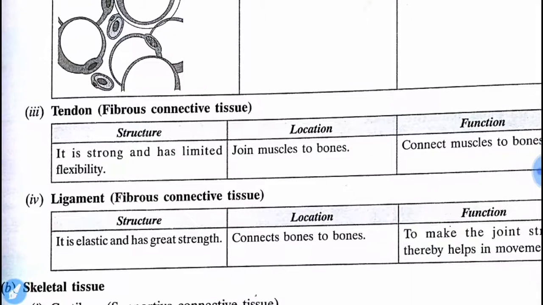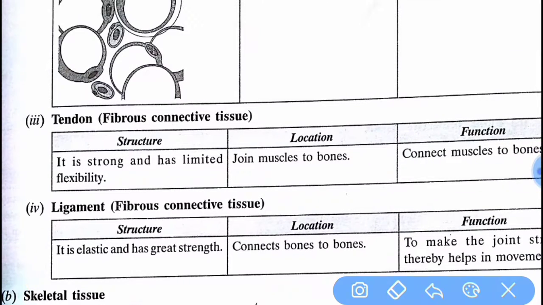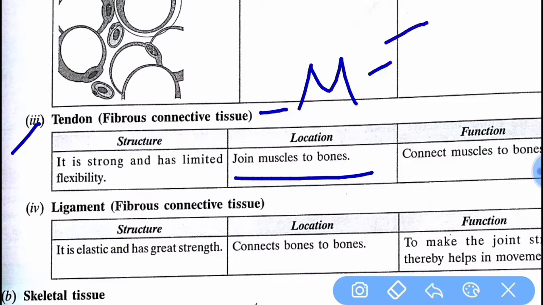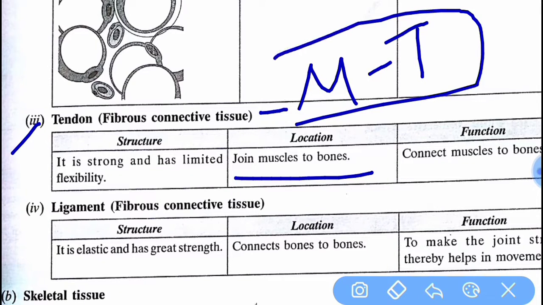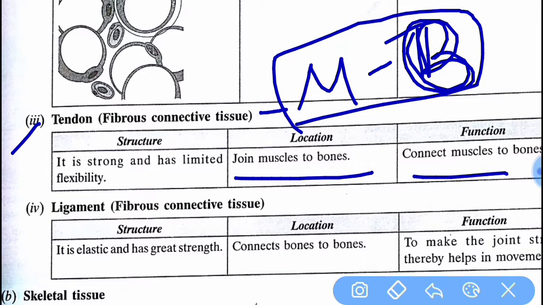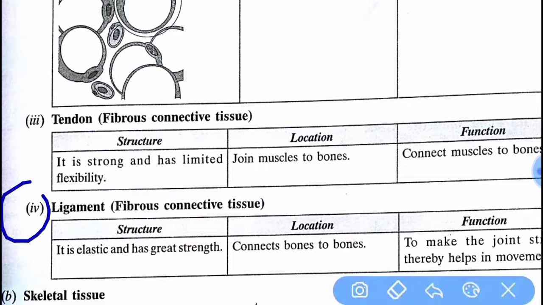Then tendon. The tendon is strong with limited flexibility, and it joins muscle to bone. Many times it is asked what the function of a tendon is, so remember it as MB, muscle to bone, so it connects muscles to bone. Then ligament, it's the opposite.